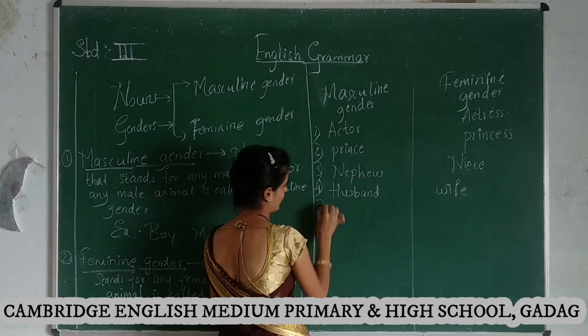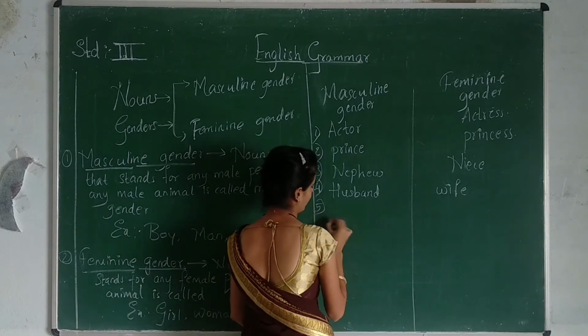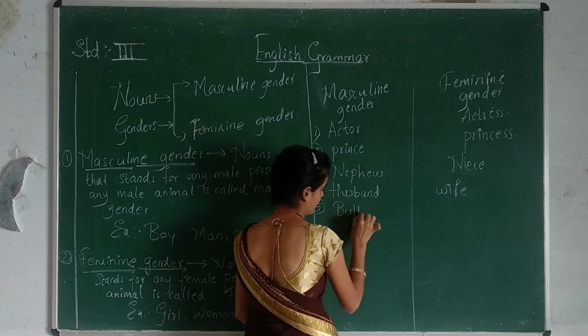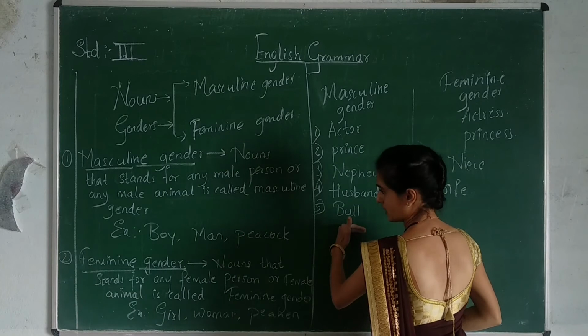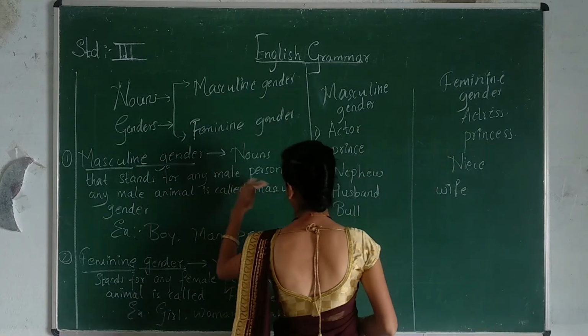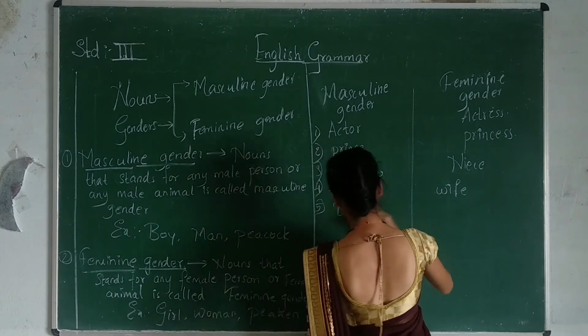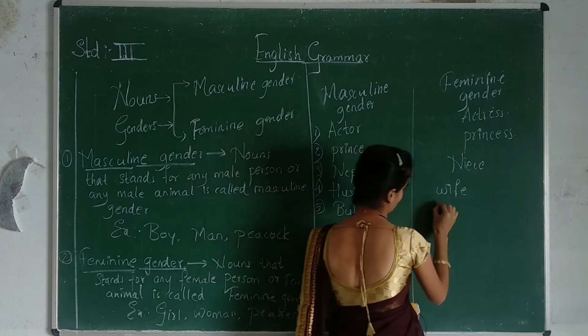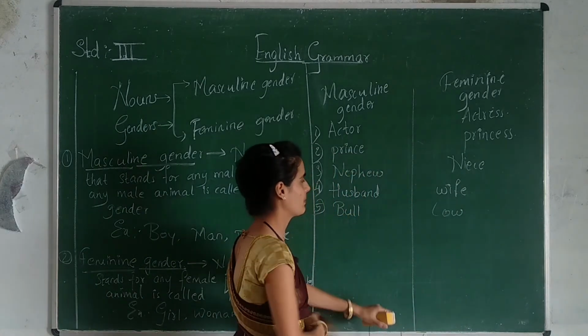Another example: bull. It is a masculine gender, an animal, and cow is feminine gender.